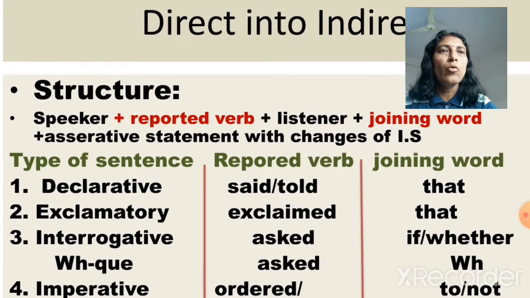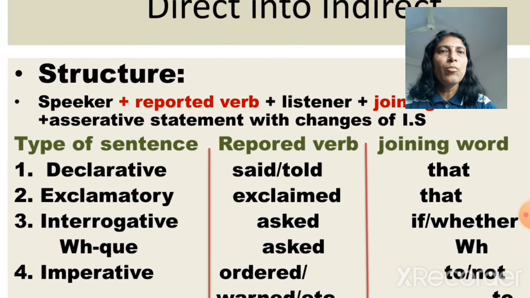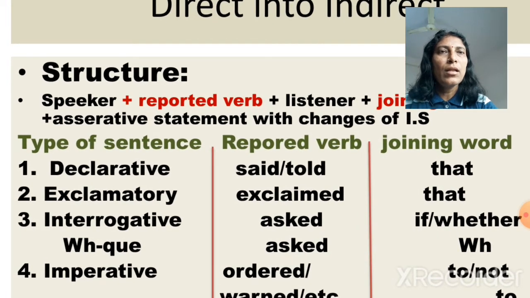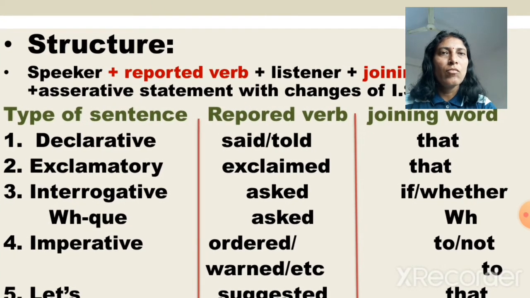Now see the reported verb and joining words, in what way we are taking them. It depends upon the type of sentence. For a declarative sentence, the reported verb is said or told, joining word that. Exclamatory sentence, reported verb is exclaimed, joining word that. Interrogative sentence, verbal or yes-no type, and for WH type, asked. For yes-no type, I will take the joining word if or whether, and for WH, the same WH word.